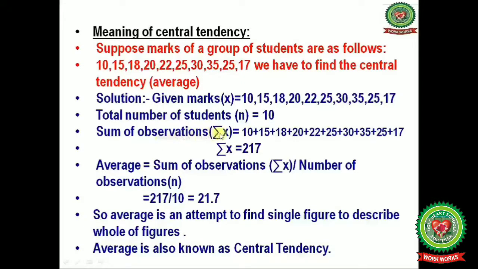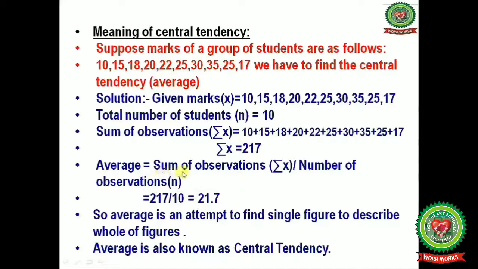Now sum of observations will be denoted by summation x, and we will do the total of all the given marks, that is 10 plus 15 plus 18 plus 20 plus 22 plus 25 plus 30 plus 35 plus 25 plus 17, and the summation x, it is equals to 217.